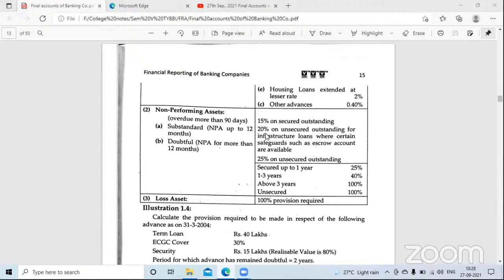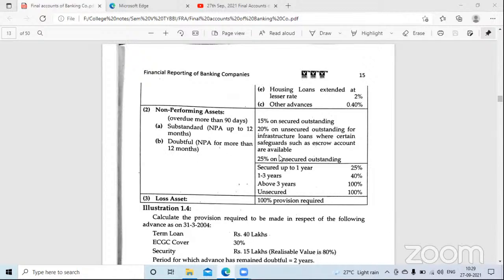Because risk has increased, time has increased, customers are not paying for so many months. Days are passing by, but the customers are not paying. So risk is also increasing. Because risk is increasing, provision is also increasing. So from 15, it has become 20%.